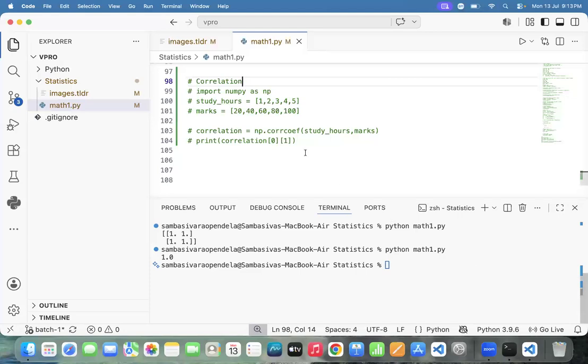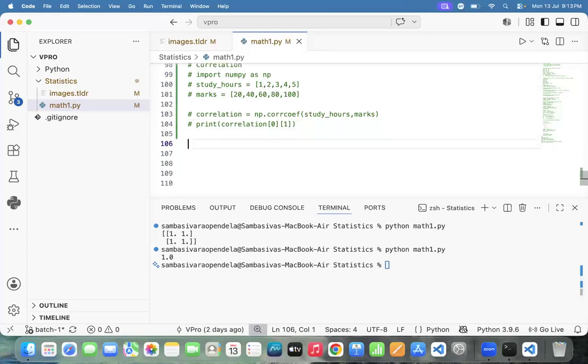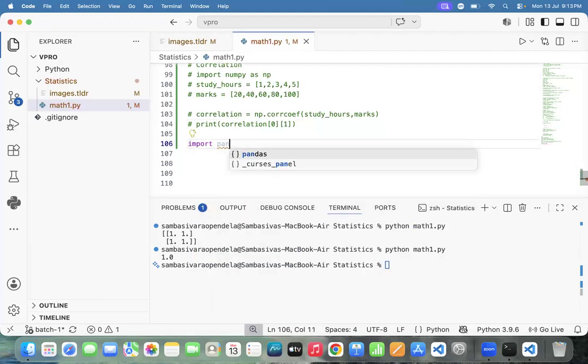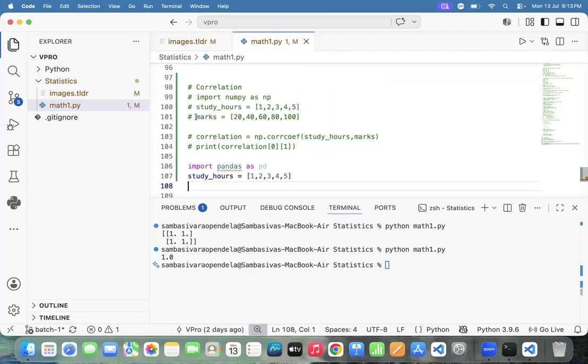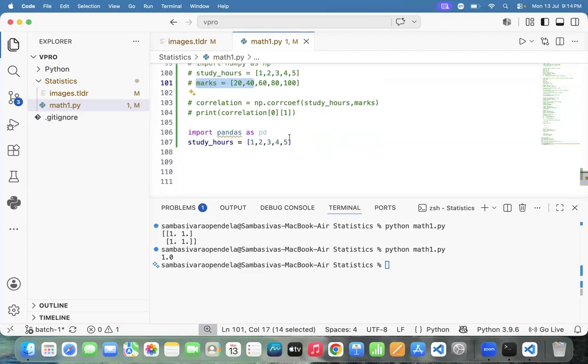Team, same example, I want to implement with pandas also. How to import pandas? Import pandas as pd. Can I take variable 1? Yes. Can I take variable 2? Let me take variable 1 and variable 2.